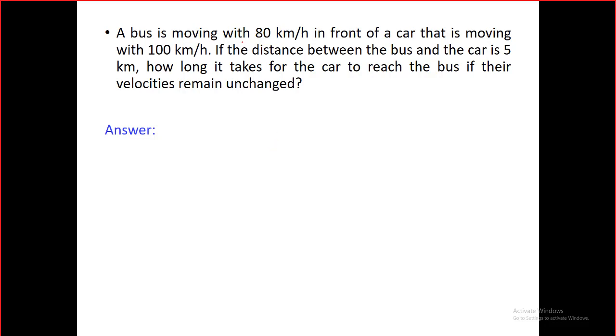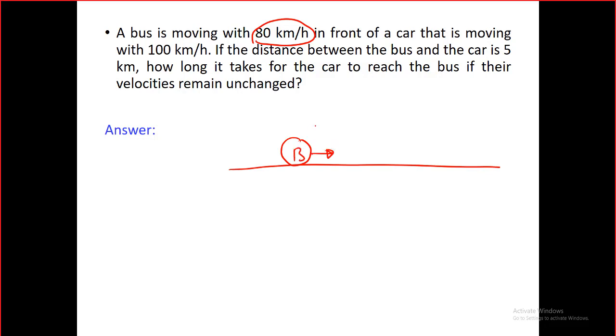Here, guys, we have a bus that has 80 km per hour in front of a car. Let us just draw it. Drawing will make the problem much easier. Try to make a sketch for every single problem. That makes things easier. Put the information on the sketch. So let us, for example, say that this is the bus and it moves in that direction.